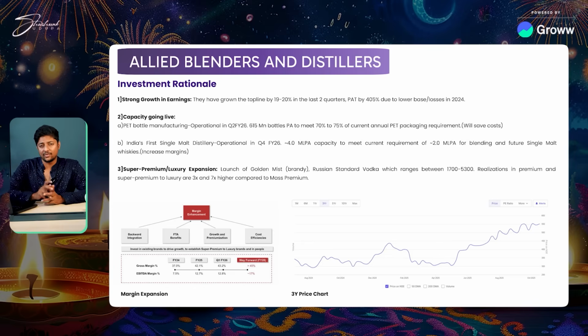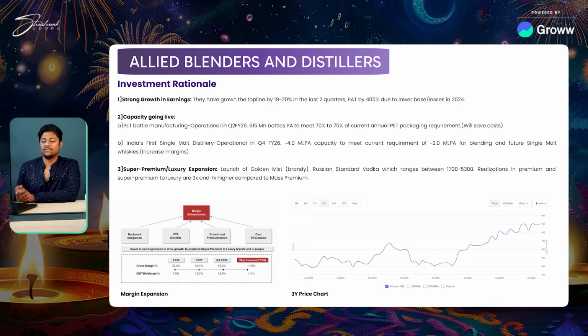Now coming to stock number one that we are very interested in, both from a fundamental and technical standpoint. Let us quickly look at it. The first company is called Allied Blenders and Distillers. It is in the alcohol space. We are not going to put a buy rating, target price, stop loss or whatever. I am looking at it more from a fundamental standpoint, and I believe these companies should do well over a period of 1 year. But you can take the timestamp as of today and figure out what you want to do.